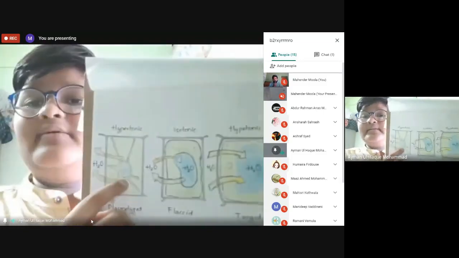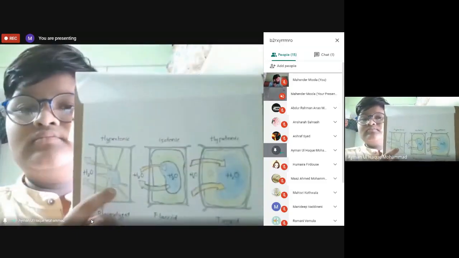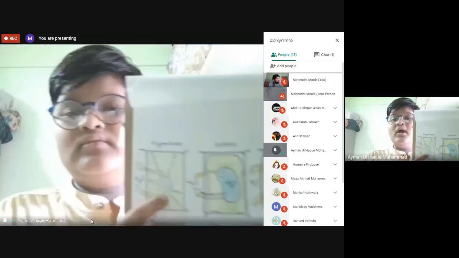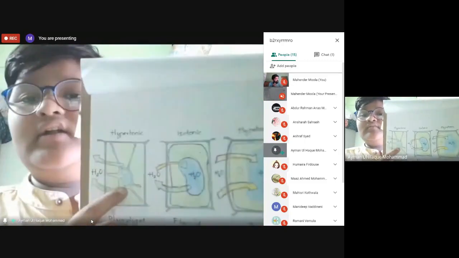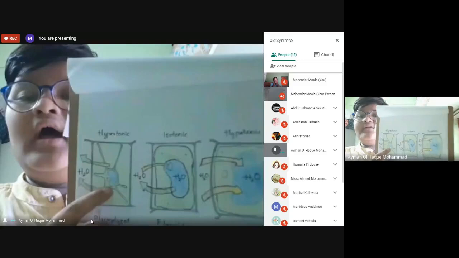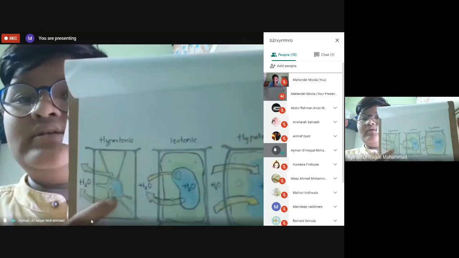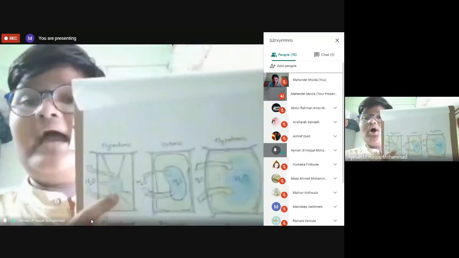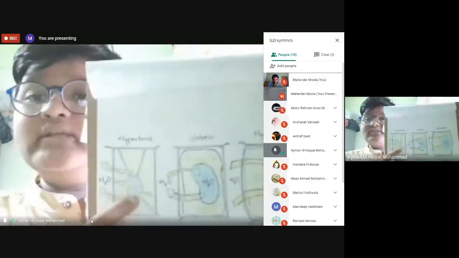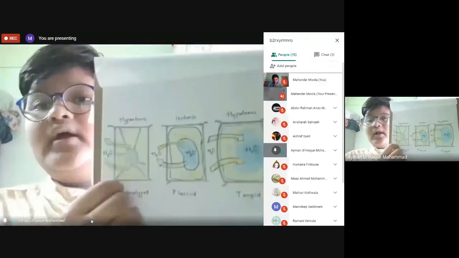Can anyone tell me the functions of the vacuole? Mahesh, can you say? It stores liquids. Yes, very good. The function of the vacuole is that it stores waste materials, water, and so on. In our osmosis activity, we kept water, but in hypertonic there is a huge concentration outside of the cell. So there is no high concentration inside the cell, and that is why the vacuole size shrinks. It got shrunk.